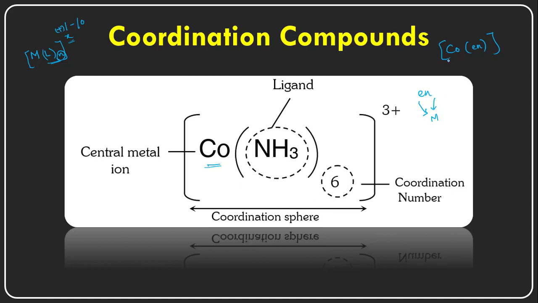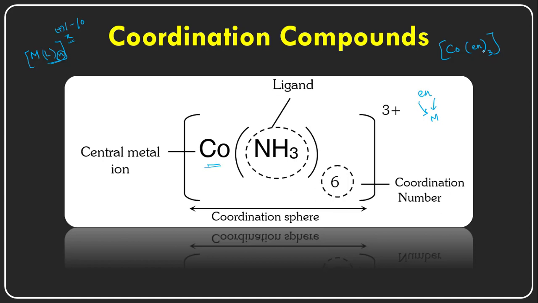But what is the coordination number of cobalt here? Cobalt can form six bonds, right? Six bonds. So the ethylene diamine is forming two bonds. How many ethylene diamines are required for us? Three ethylene diamines. So three ethylene diamines are required to form six coordination bonds, right?